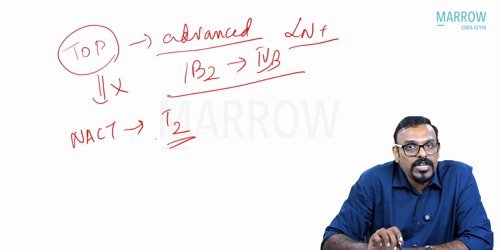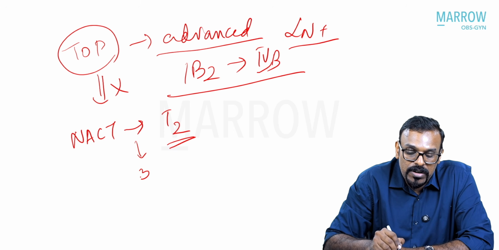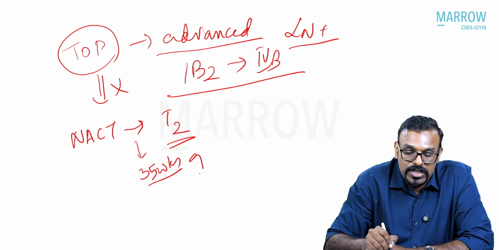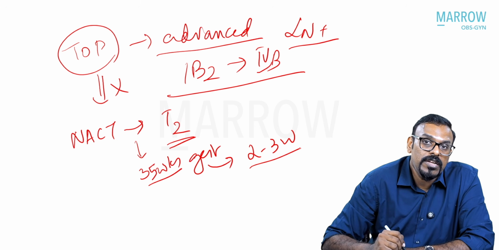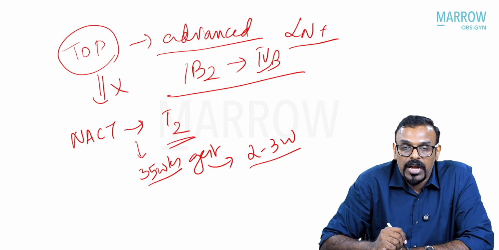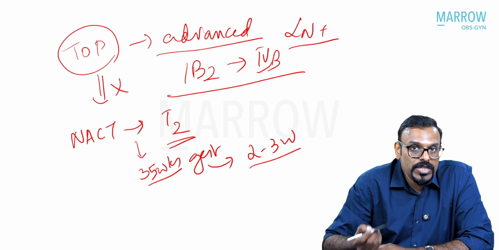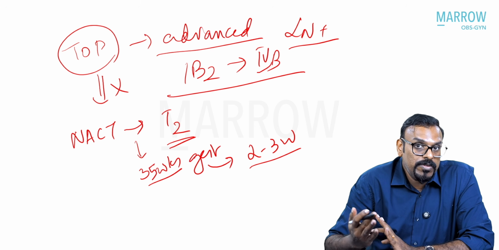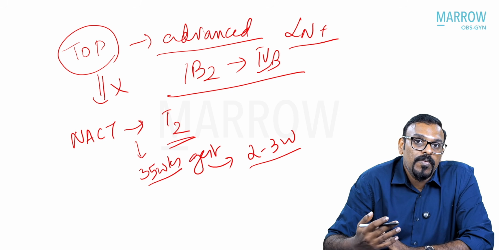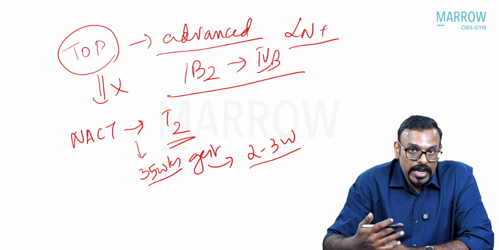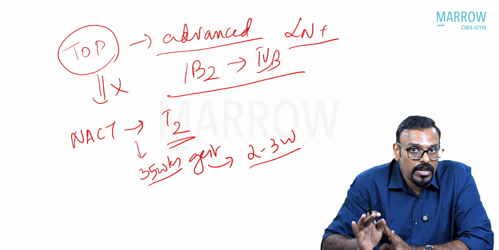Chemotherapy is considered safer during the second and third trimesters, and you give it up to about 35 weeks of gestation so that you get at least a 2 to 3 weeks gap between the last chemotherapy dose and delivery, so as to avoid complications such as very low total counts and related issues when the patient undergoes delivery or a surgical approach for her delivery.